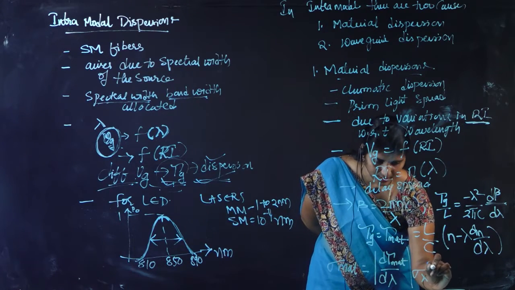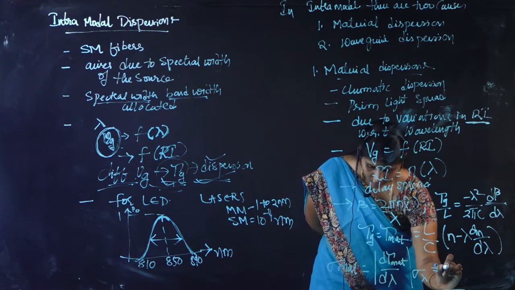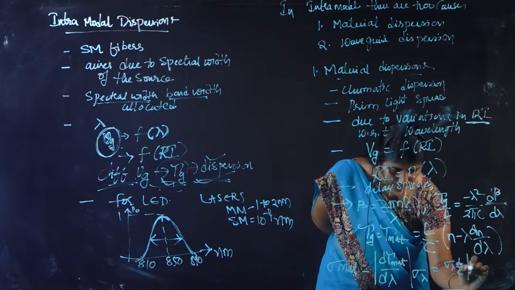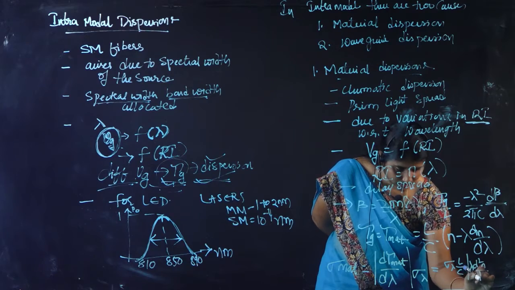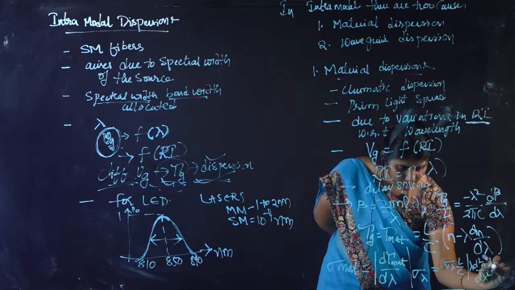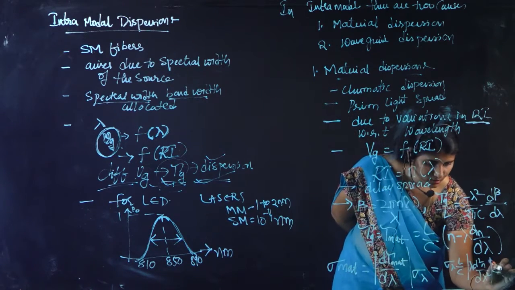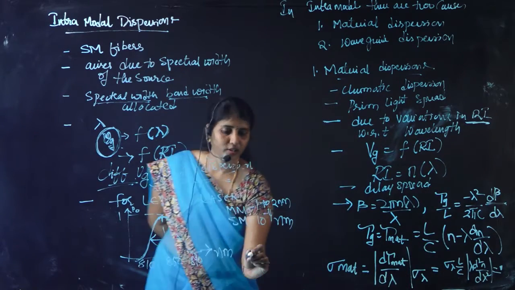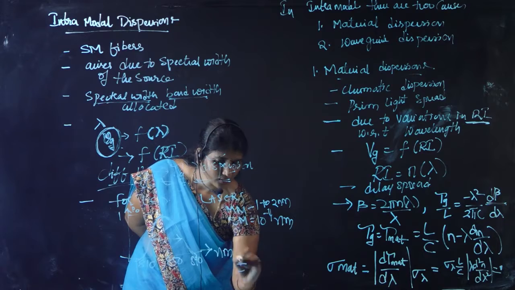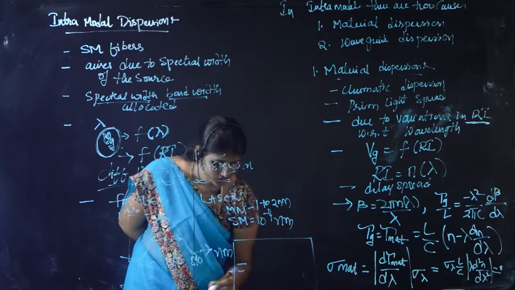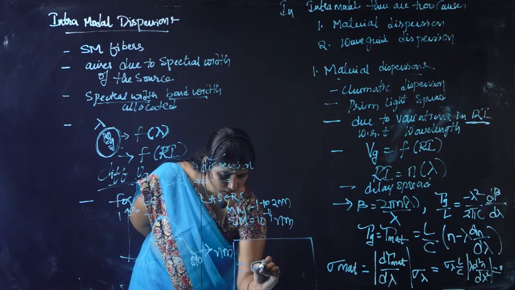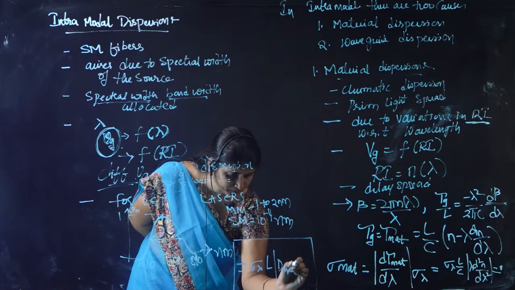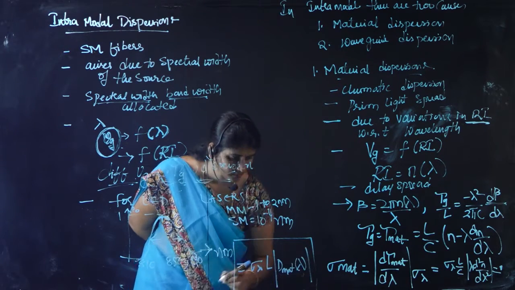This can be expressed like this: sigma lambda L by C into d square n by d lambda square equal to sigma lambda L modulus of d mat of lambda, right?